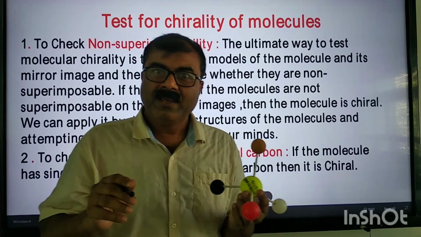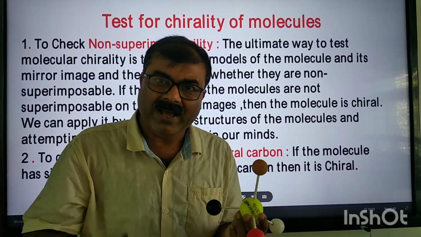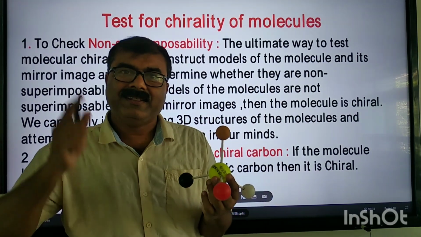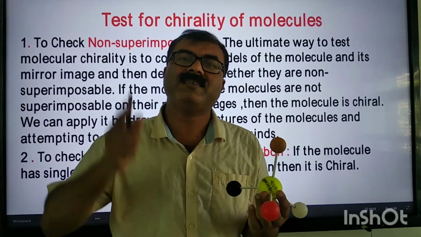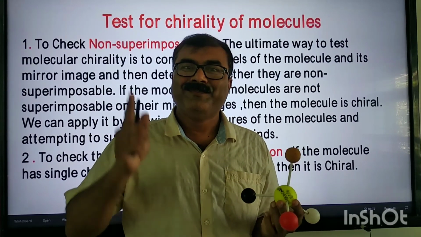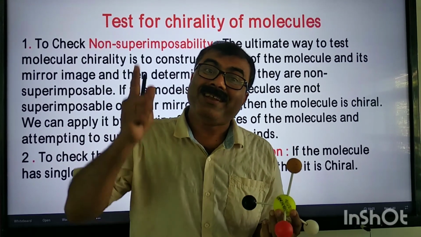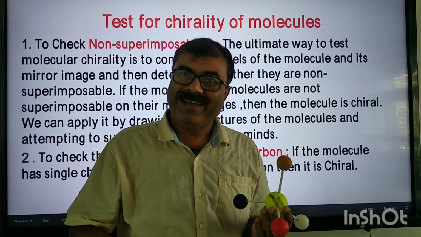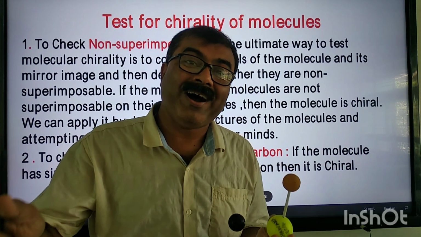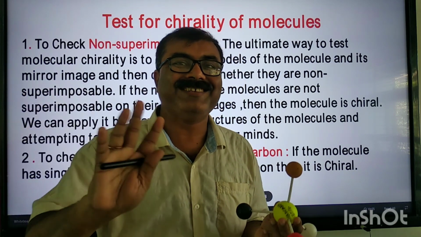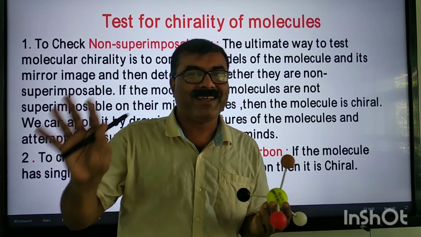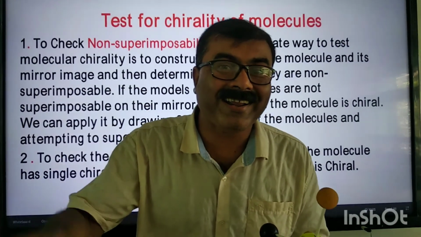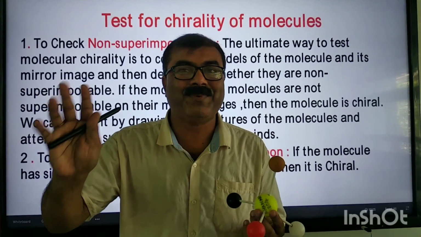What I said: any given molecule, if it has one chiral center or asymmetric center, then it is a 100% chiral molecule. But my dear student, if the given molecule has more than one chiral center, then it is not sure. You cannot guarantee that a particular molecule having more than one chiral carbon is 100% chiral.